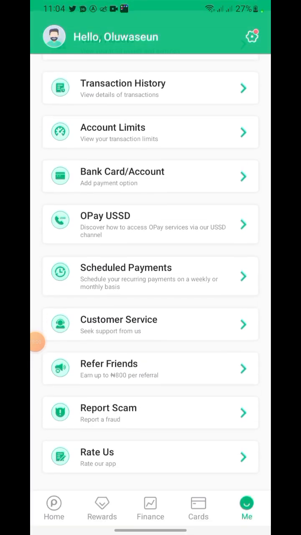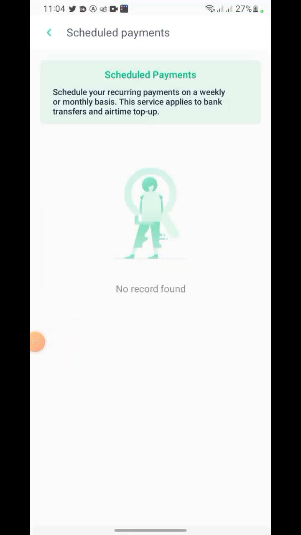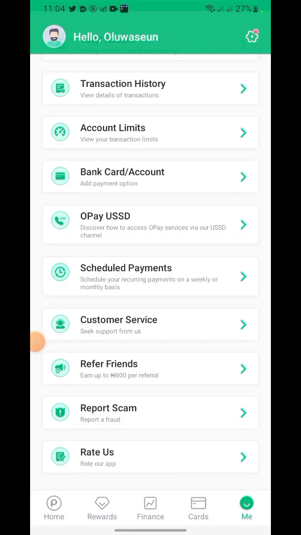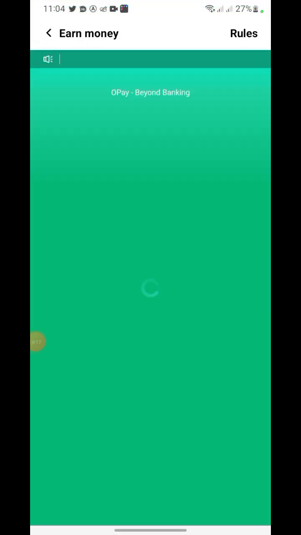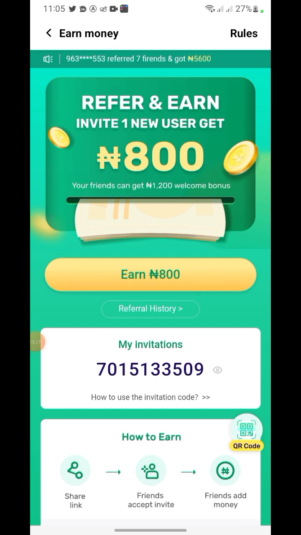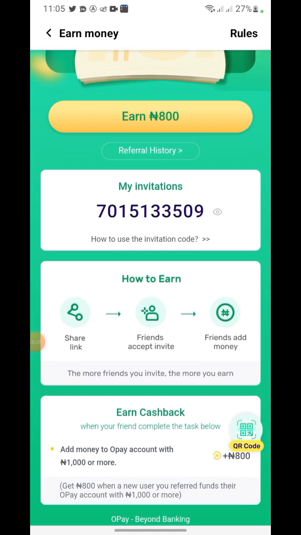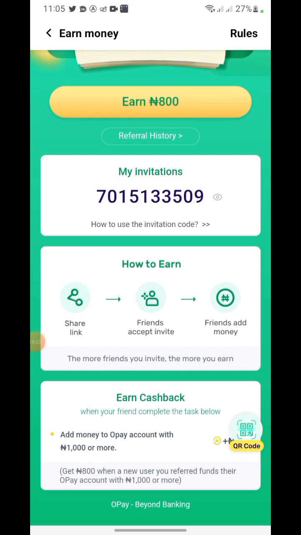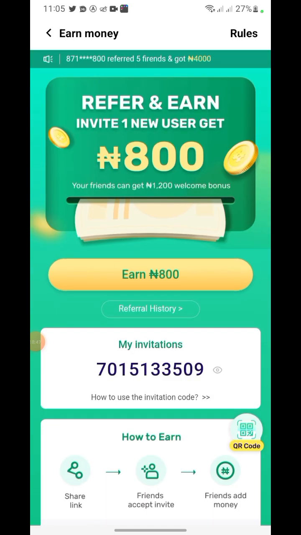Okay, so let's go to schedule payment. So here you can also do a schedule payment and all. Then if you go there to refer a friend, again you make 800. If you refer anyone, you make 800. And don't forget, your referral code is just your phone number. All right, and you can also get your link if you want a link. So it's written here, get 800 when a new user you referred funds their Opay account with 1,000 naira or more. So you get 800 naira, the company gives you 800 naira. All right, so that's another way to make money.